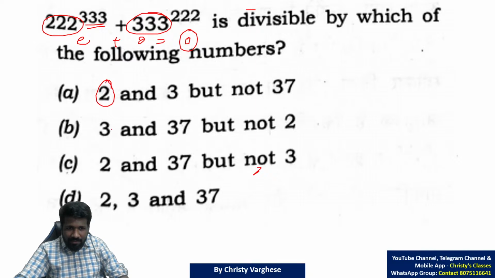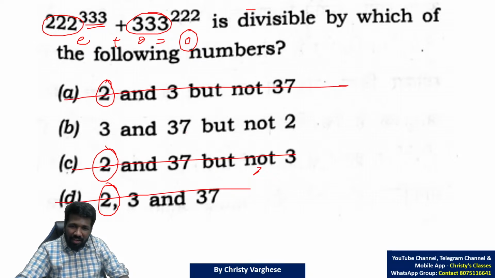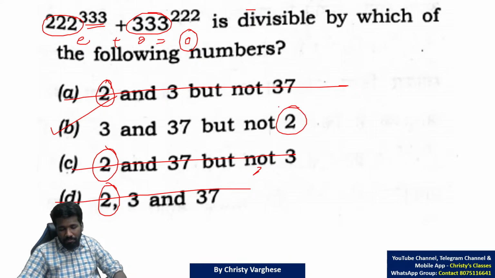Option A says it is divisible by 2. Option C says it is divisible by 2. Option D says it is divisible by 2. These three options can readily be eliminated. The only option which says it is not divisible by 2 is option B. Option B is the answer.